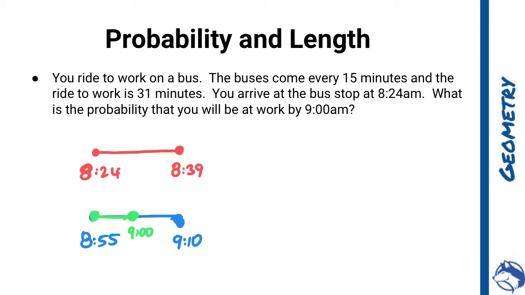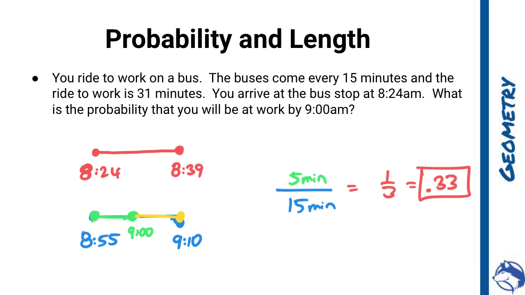So what's the probability that I'm going to be to work at 9? The first time the bus could come, because I could show up at 8:24 and the bus could just be there, or I might have to wait 15 minutes because the bus just left. So really the probability ends up being from 8:55 to 9, but then I've got this whole other chunk from 9 to 10. So I can do this by just saying, well, 8:55 to 9, that's 5 minutes out of my total 15 minutes. So that has to be equal to 1 over 3, or 0.33, would be my probability.